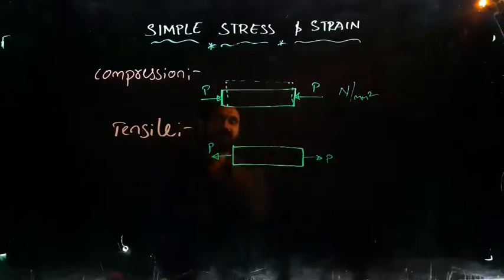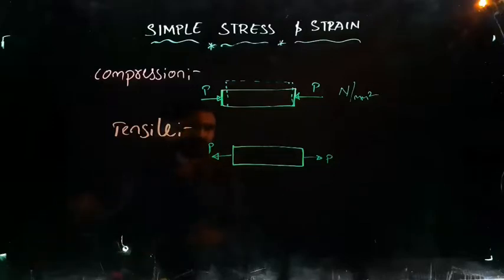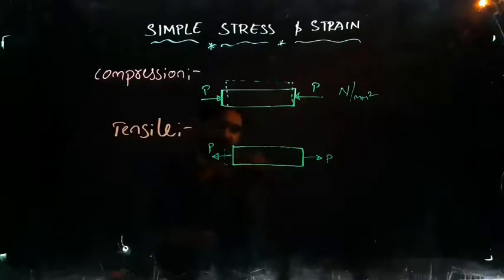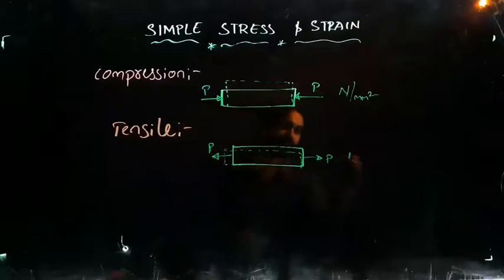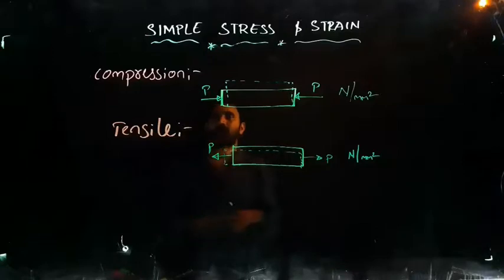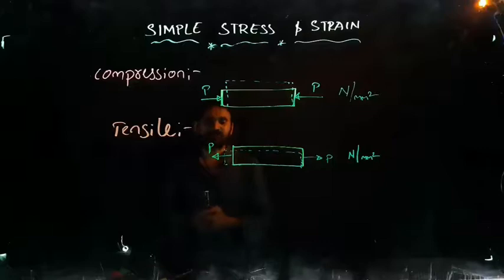Here I am trying to shorten the length, here I am trying to increase the length. So here the length is going to be increased, but the width is going to be reduced. So this is termed as tensile forces. These tensile forces will also always be in Newton per mm square. So compressive forces will always compress or shorten the body. Tensile forces will always try to extend or elongate the body in the direction of force.